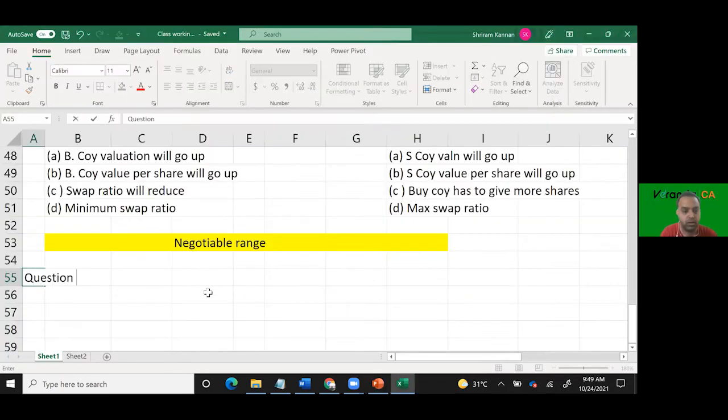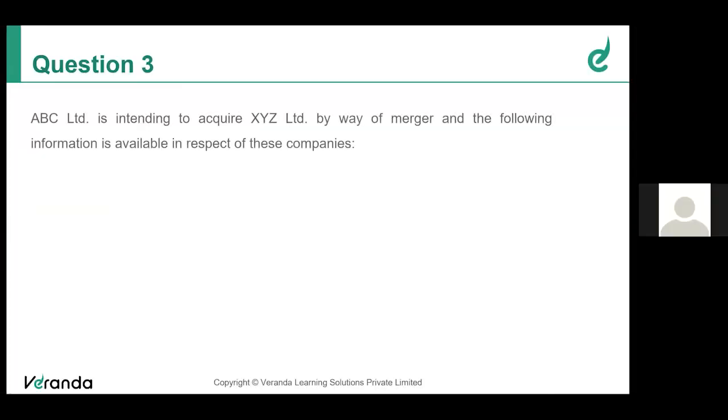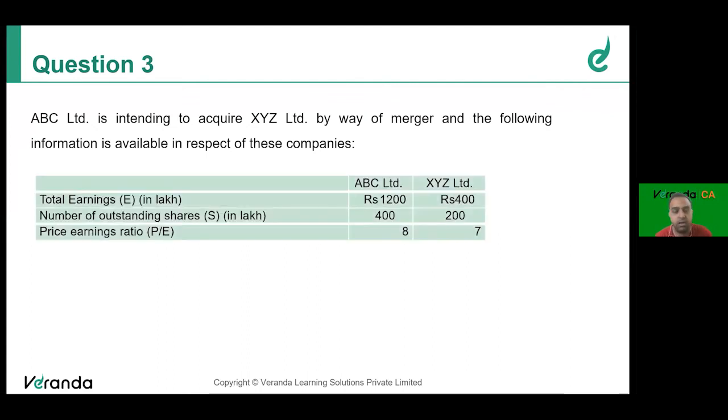Question 3. ABC is intending to acquire XYZ Limited by way of merger, and the following information is available in respect of these companies: ABC, XYZ. Total earnings 1200 lakhs, 400 lakhs. Number of shares outstanding 400 lakhs, 200 lakhs. P/E ratio is 8 and 7.